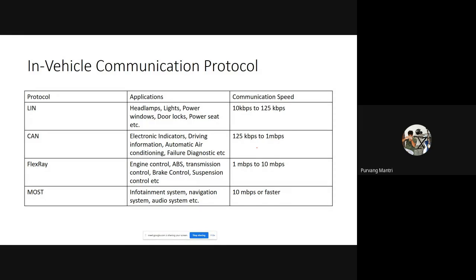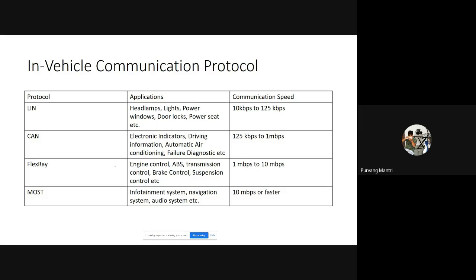Then we have FlexRay. Now FlexRay is widely used in luxurious cars because of its functionality and its cost. But at times the functions in which FlexRay is used have been taken over by CAN bus in our current vehicles, which are inexpensive and commuter friendly. So in high-end vehicles, FlexRay is used in engine control, ABS, transmission control, brake control, suspension control, or ESC, EBD, and all of these systems are using FlexRay communication protocols in high-end vehicles.